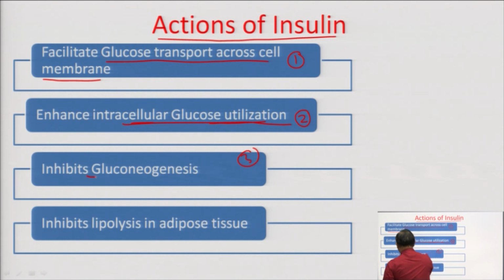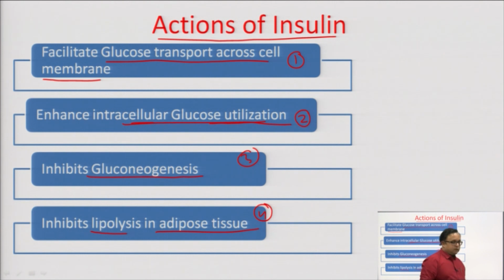inhibit gluconeogenesis. You must have listened about this gluconeogenesis in your biochemistry subject. It again inhibits lipolysis in the adipose tissue. So, these are the 4 major functions or actions that are performed by insulin. So, now let me explain these one by one: what does it mean, how is it affected by the insulin.